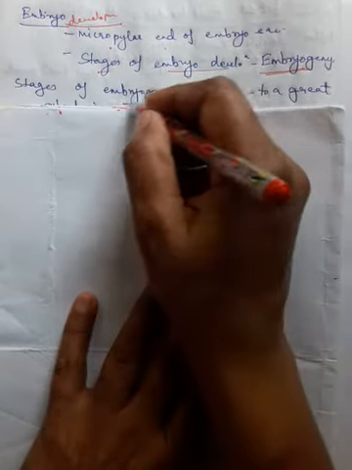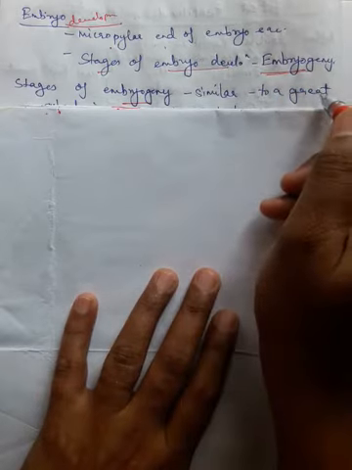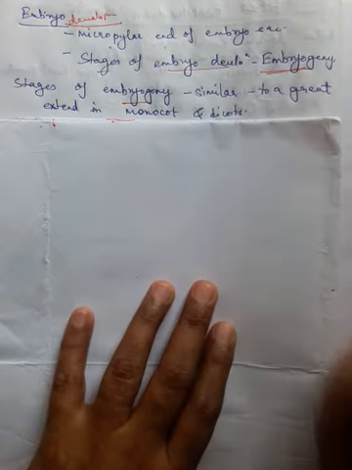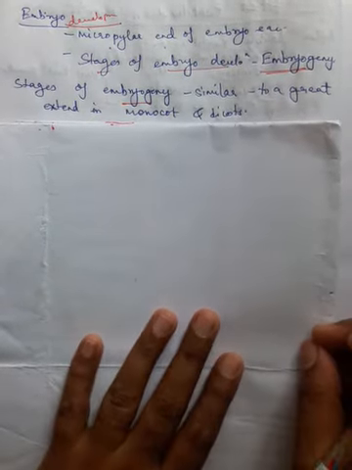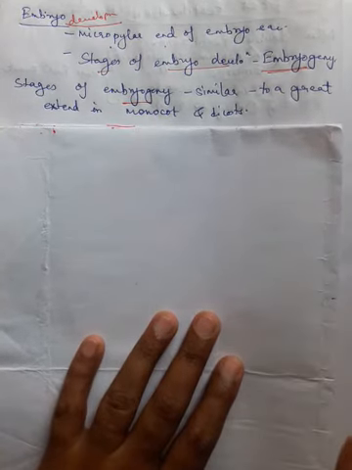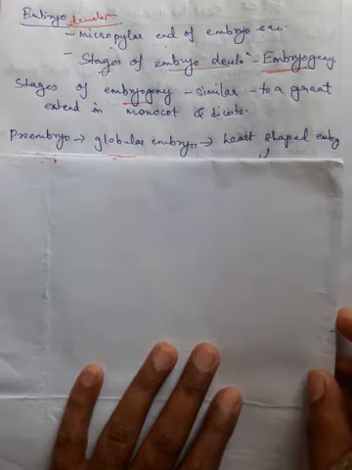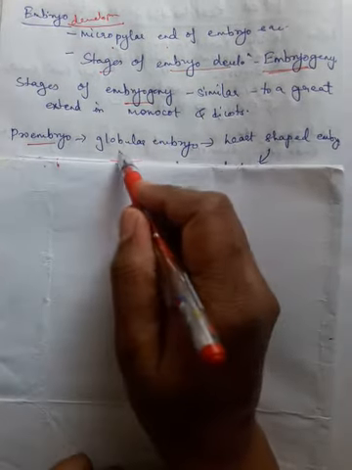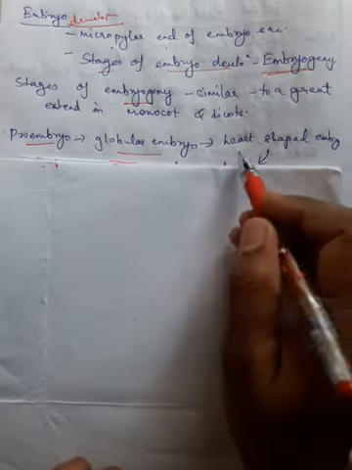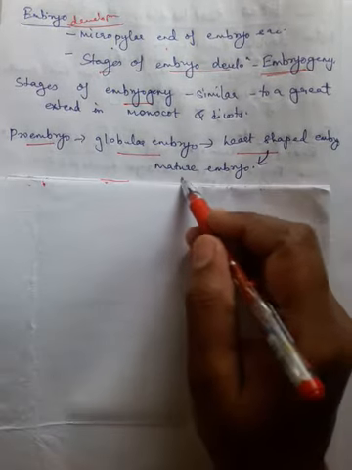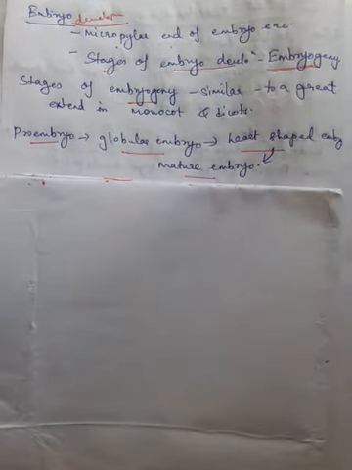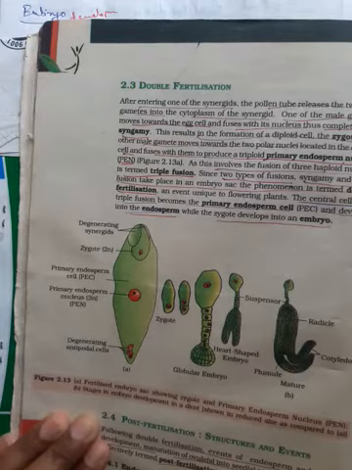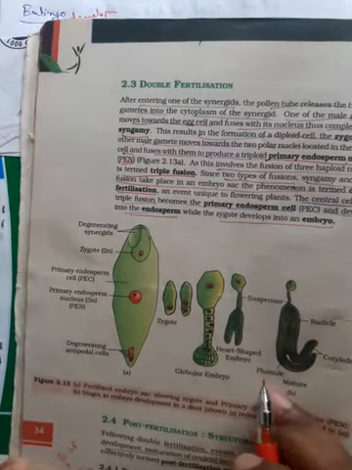Stages of embryogeny is similar in both monocot and dicot to a great extent. There are differences, but mostly they are similar. Okay, so the first stage of embryogeny is proembryo, then globular embryo, then heart-shaped embryo, and then the mature embryo. Have a look at the diagram in your textbook.